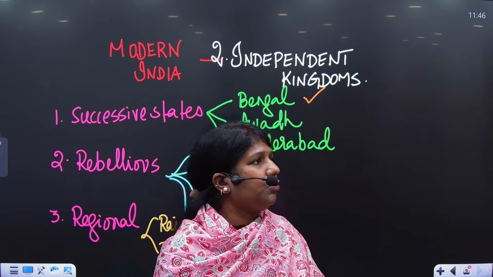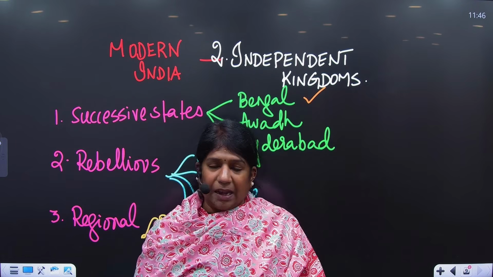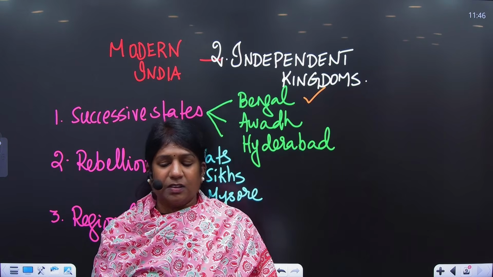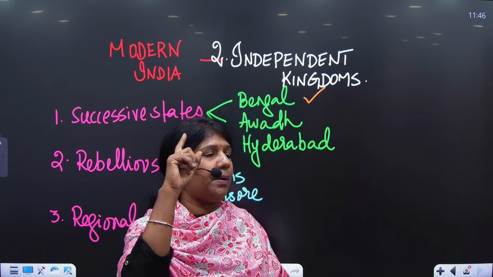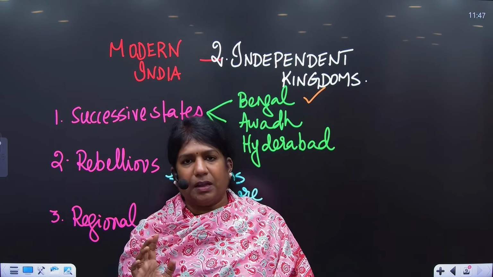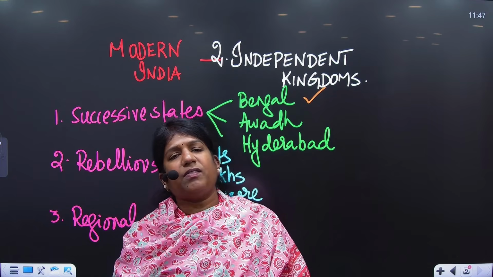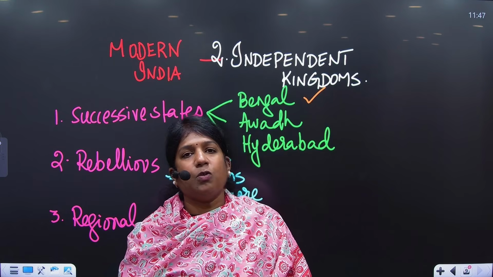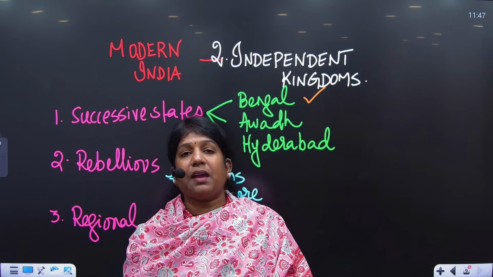Shuja was a great warrior, but in 1764, he was defeated by the British, and with the Treaty of Allahabad, he surrendered Allahabad and Kara to the British and finally proclaimed loyalty to the East India Company. From the Treaty of Allahabad till 1856, all the Nawabs of Awadh were loyal to the Company. At times, they even handed over their administration. During the time of Nawab Wajid Ali Shah in 1856, on the pretext of misrule, Dalhousie annexed Awadh. When he annexed Awadh and jailed the Nawab, his wife was Begum Hazrat Mahal.